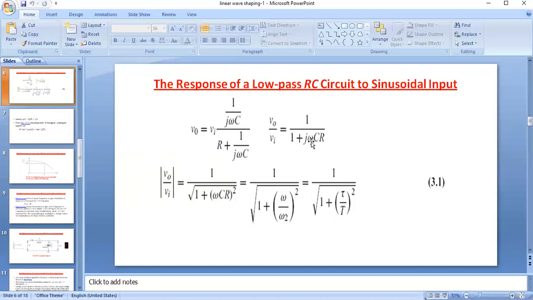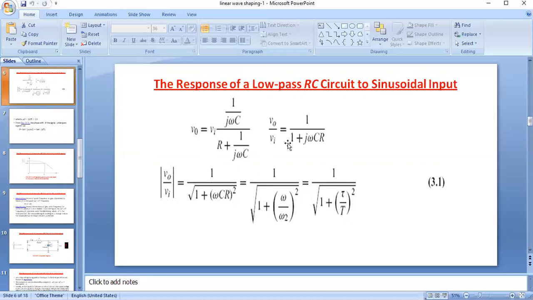We are going to plot a frequency response curve to observe the filtering action. In the x-axis we take frequency, and in the y-axis we take gain. V naught by VI is nothing but the gain, the magnitude of the gain. So what is the magnitude here?